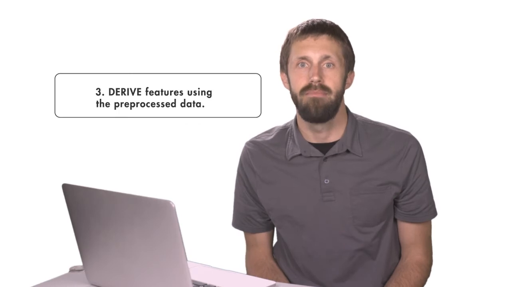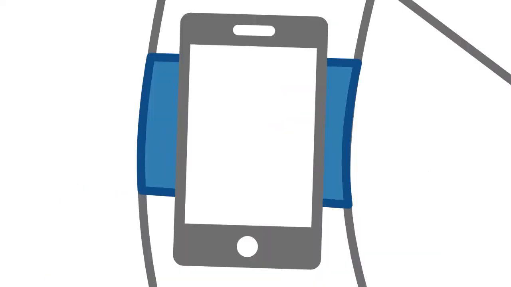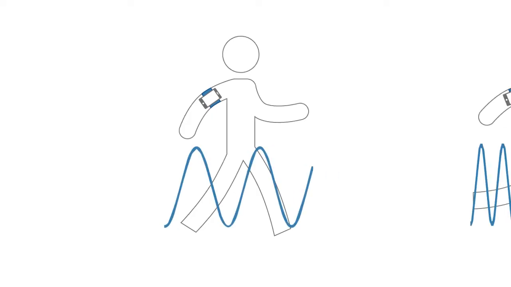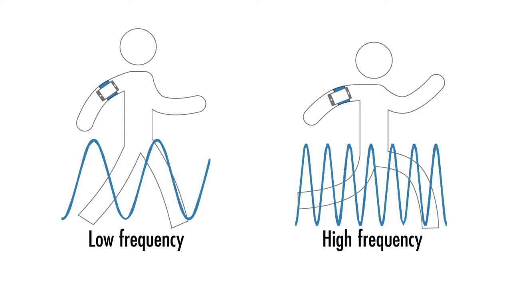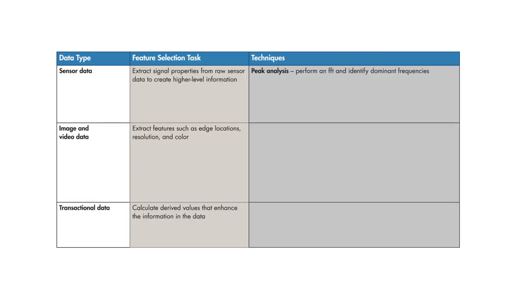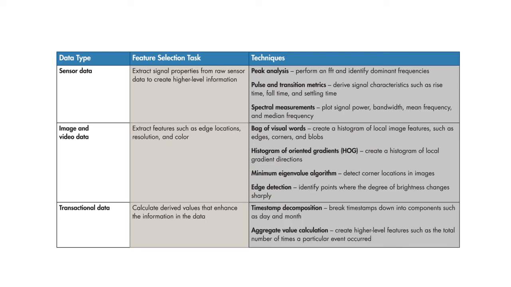Feature engineering is one of the most important parts of machine learning. It turns raw data into information that a machine learning algorithm can use. For the activity tracker, we want to extract features that capture the frequency content of the accelerometer data. These features will help the algorithm distinguish between walking, which is low frequency, and running, which is high frequency. We create a new table that includes the selected features. The number of features that you could derive is limited only by your imagination. However, there are a lot of techniques commonly used for different types of data.